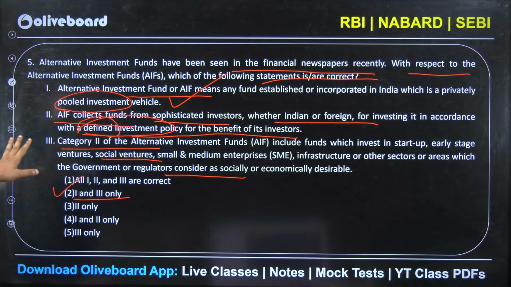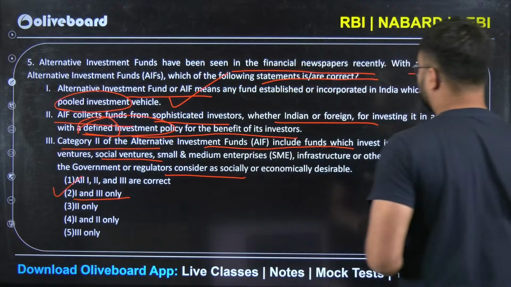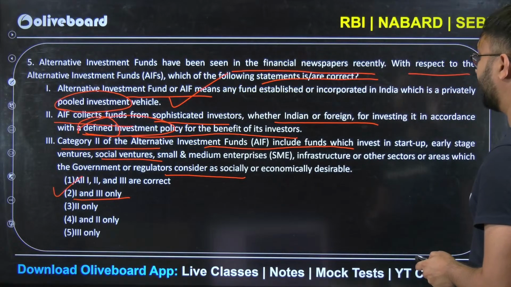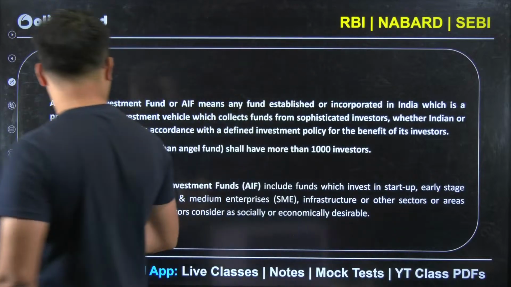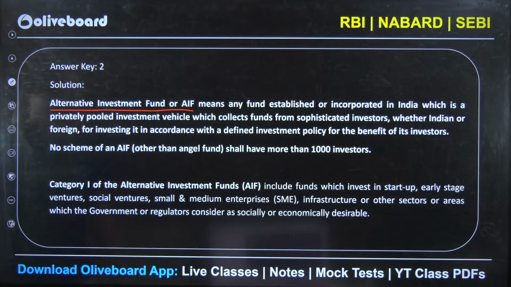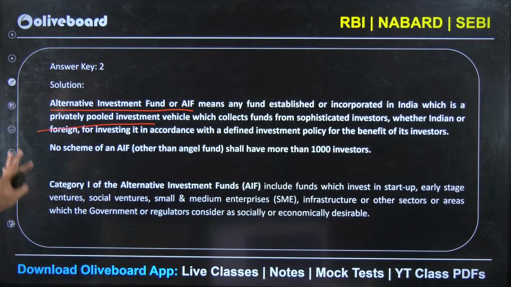Category 2, when we are talking about, it is including funds for startups and early stage social ventures. Let us see what is the correct answer. Alternate investment fund means established or incorporated in India. It is a privately pooled investment. ठीक है, ये यहाँ पर doubt clear हो गया.